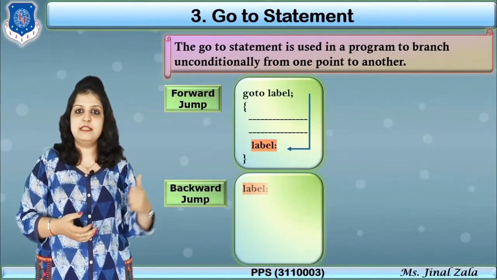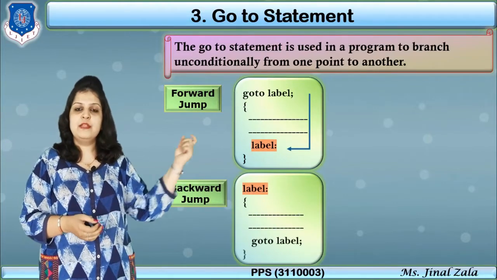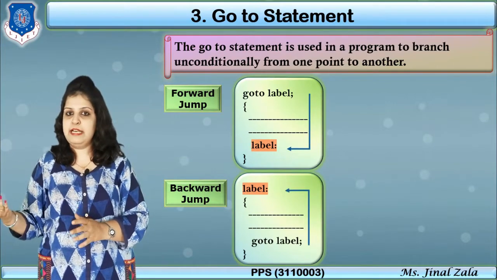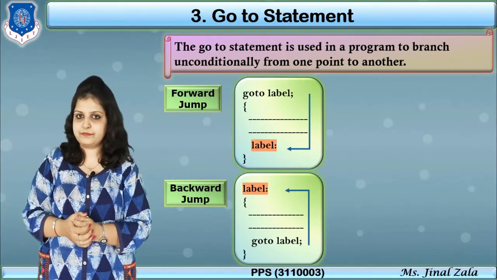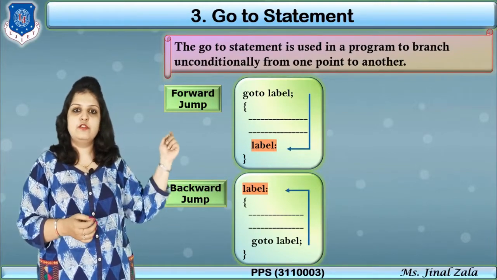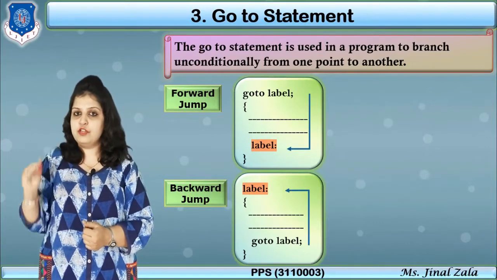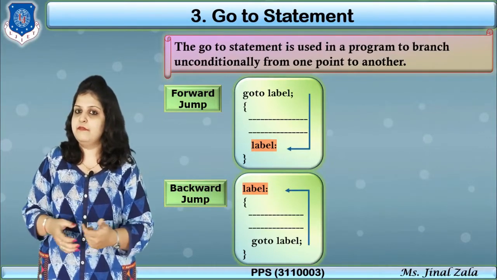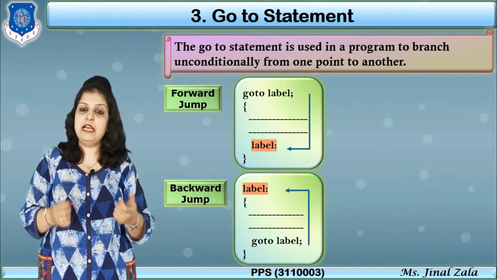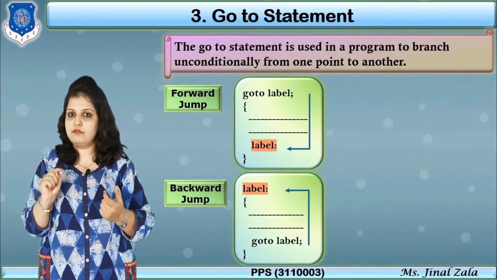So two types of jumps are possible, forward jump and backward jump. Forward jump means, just to see the syntax of forward jump, first we have to write goto, then a label. Now what do we mean by label? Like a variable name, we can use a label name. We can write any name for our label, and goto label, and then after some statements, where we want to jump, at that place we can write our label name. So here in forward jump you can see that we write the label and then a colon. Remember this thing: after the label name you have to put a colon.